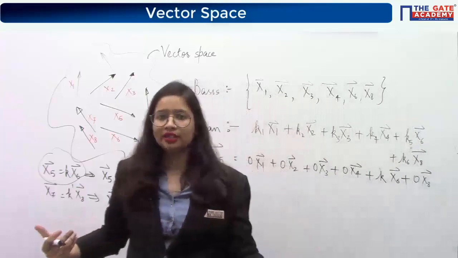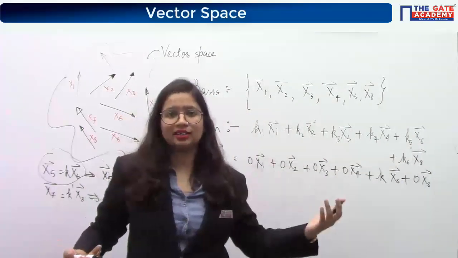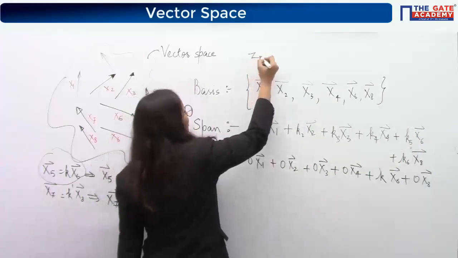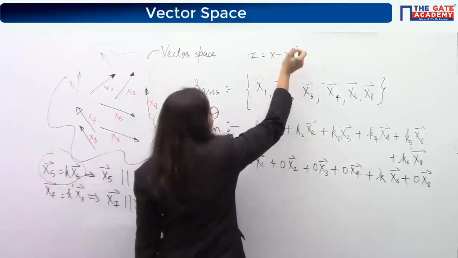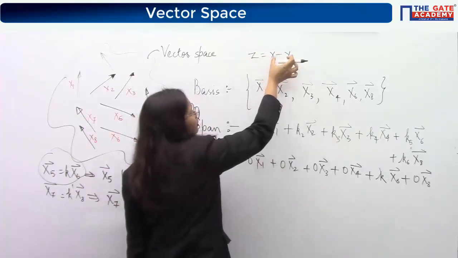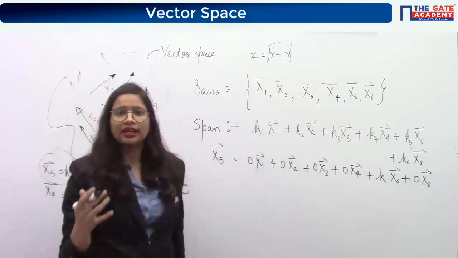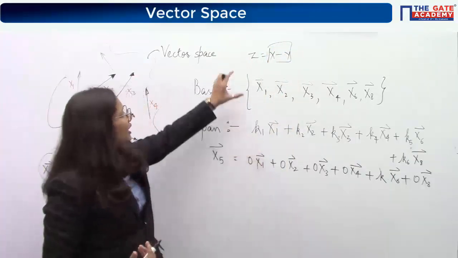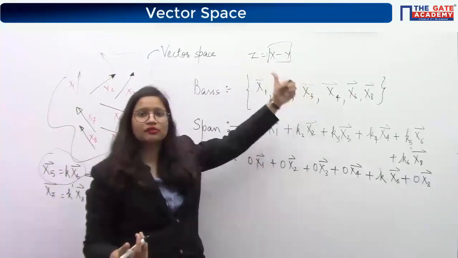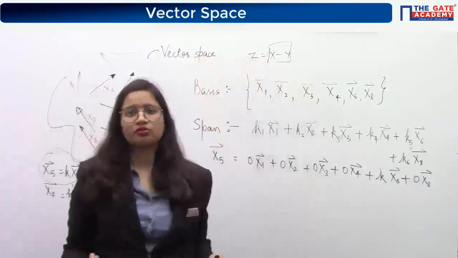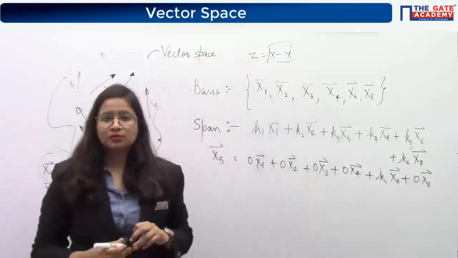And that is what is meant by dependency. Dependency is that case only, like in the last case we have seen z is equal to x minus y. This is simply because x minus y is a linear combination, because x and y are linearly independent. So that linear combination of these two vectors gave you the other vector which was dependent. So what is span?